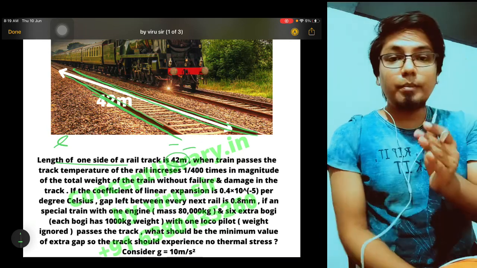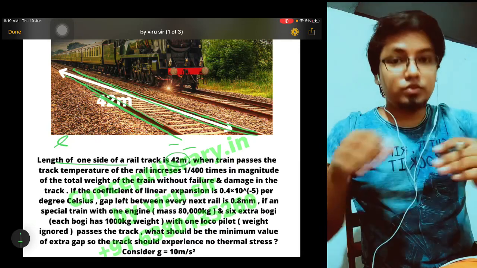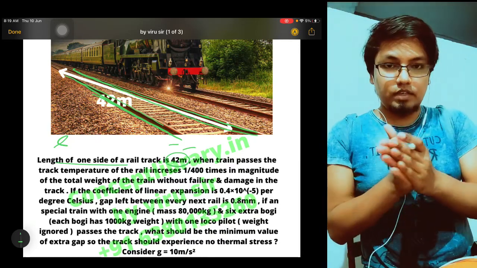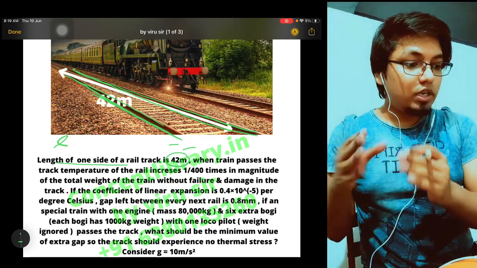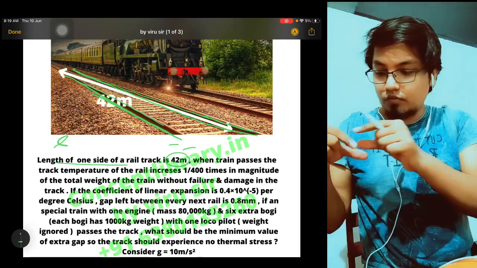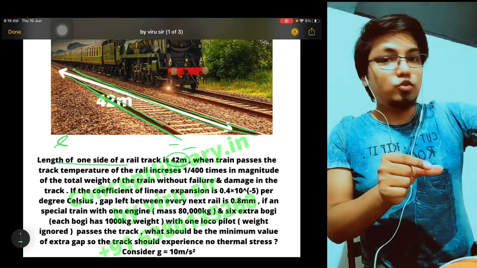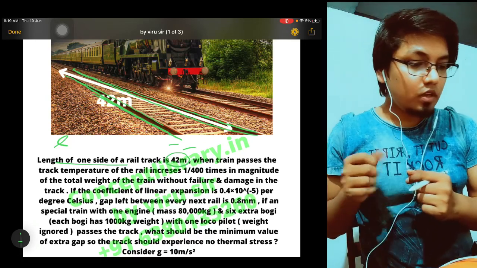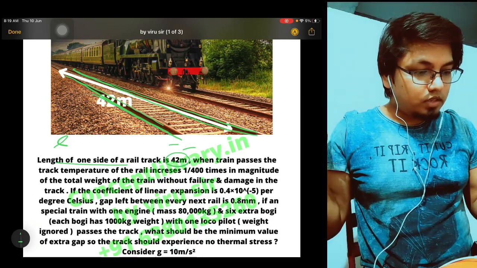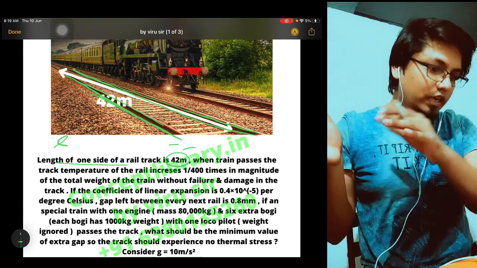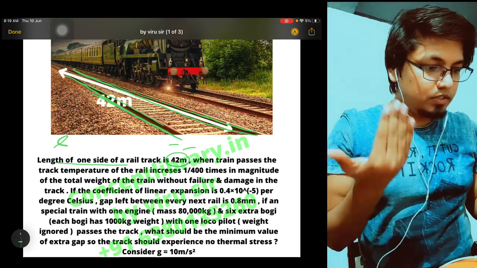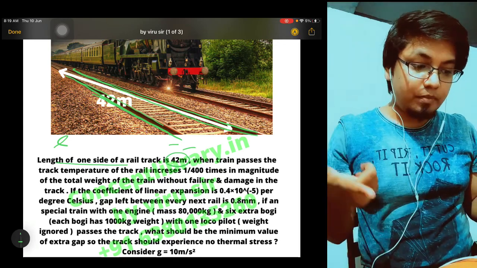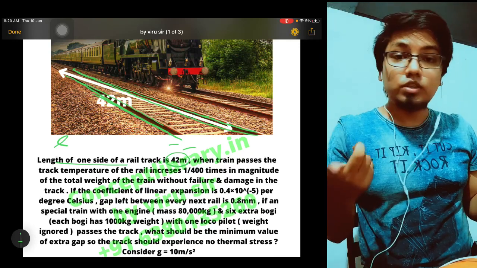In the beginning, the track designers left a gap of only 0.5 between every rail, like 42 meter rail, then gap, then 42 meter. If a special train passes, what should be the minimum value of the extra gap so that the track experiences no thermal stress?